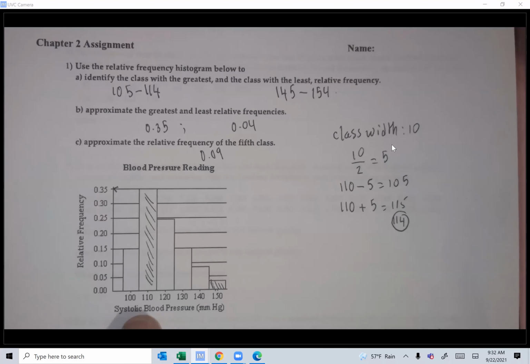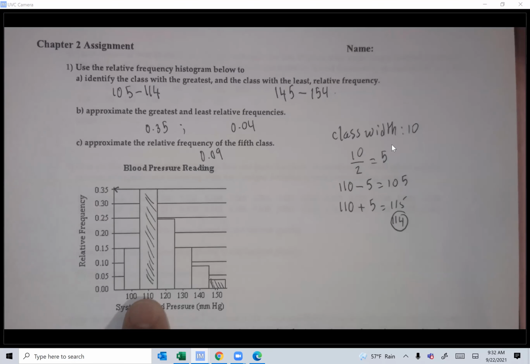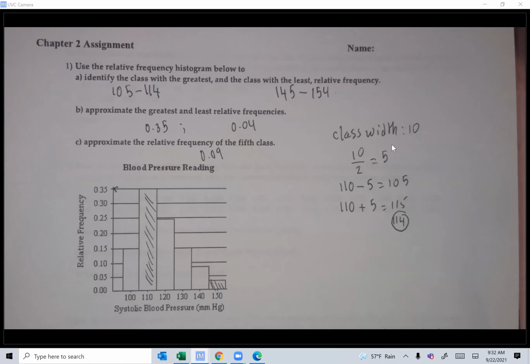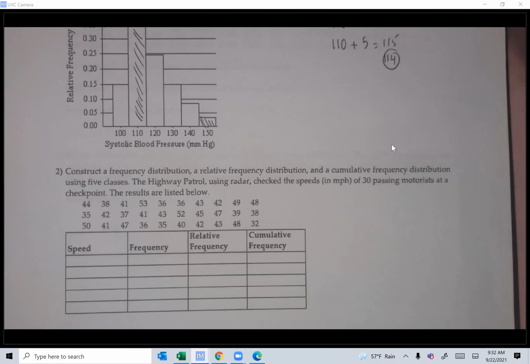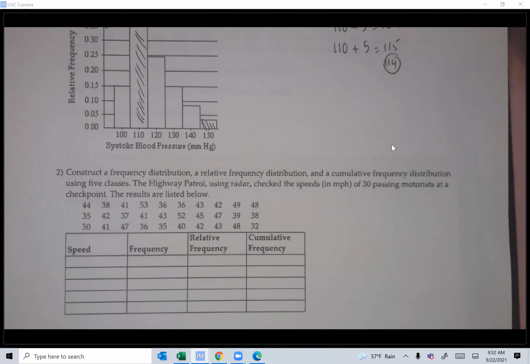And again, guys, to figure out the class width, just take the difference between 2 midpoints, 110 to 120, that's 10, 120 to 130, that's 10, and so on and so forth. Okay, next question. Construct relative frequency distribution, cumulative frequency distribution, etc. So let's do that.